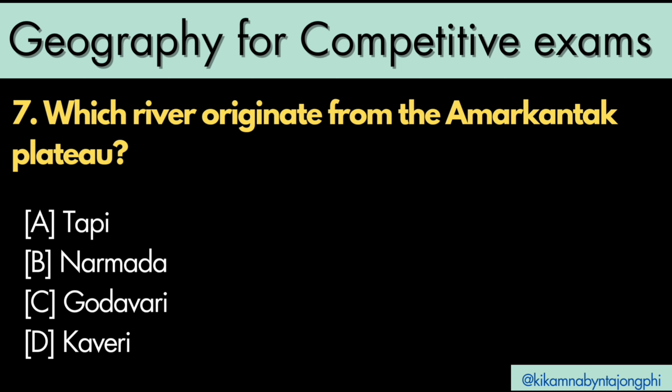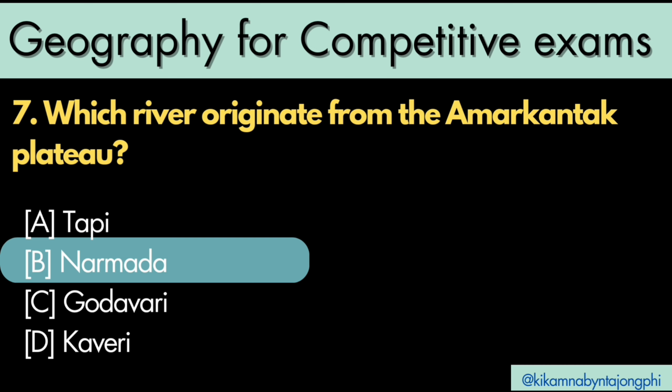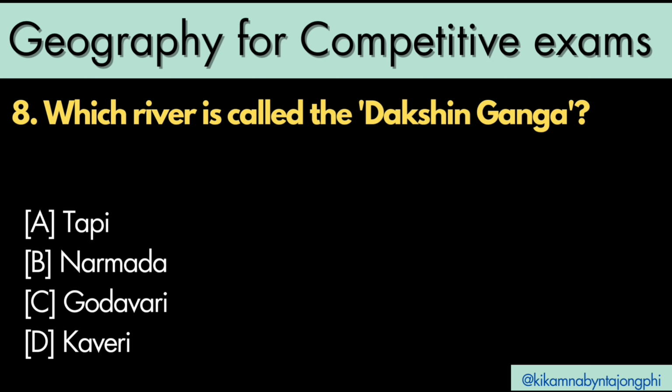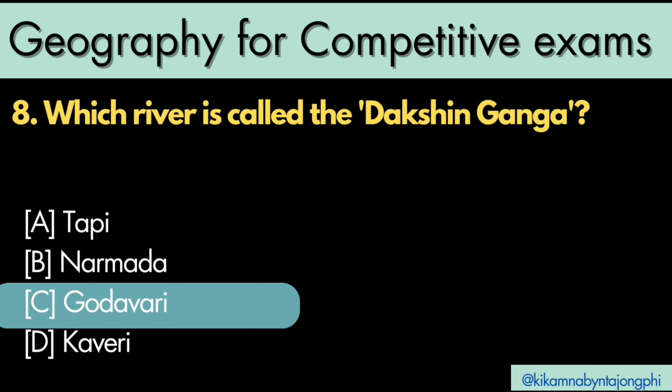Which river originates from the Amarkantak Plateau? Answer is B. Narmada. Which river is called the Dakshin Ganga? Answer is C. Godavari.